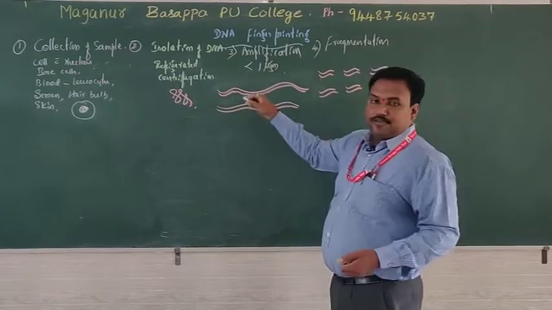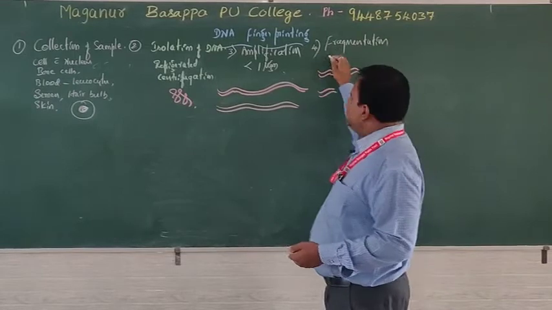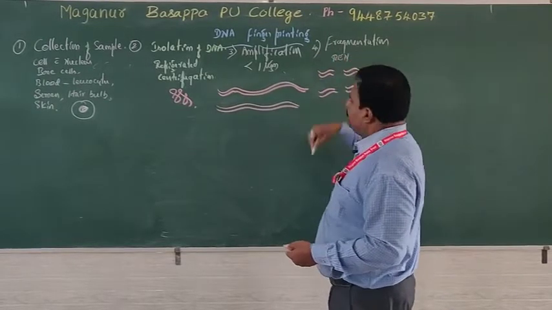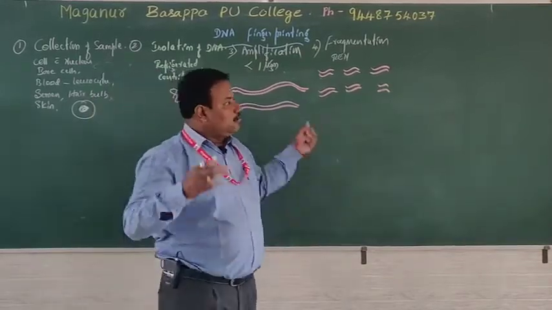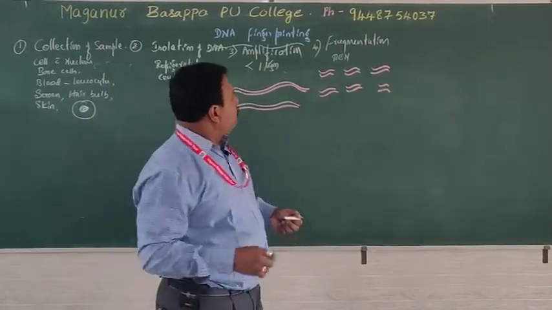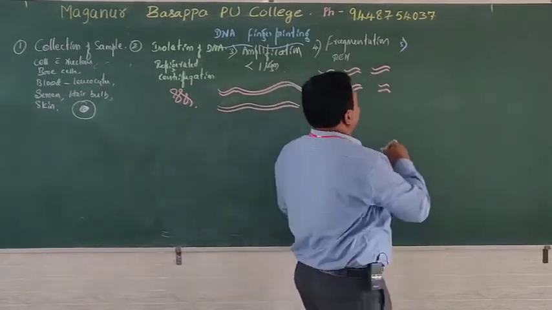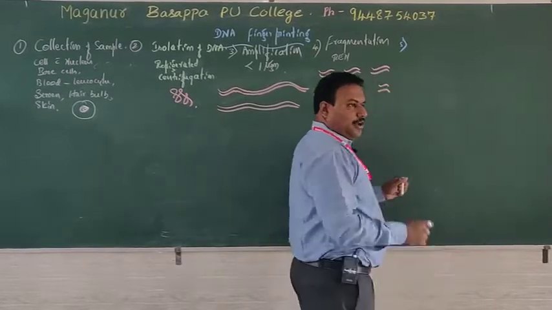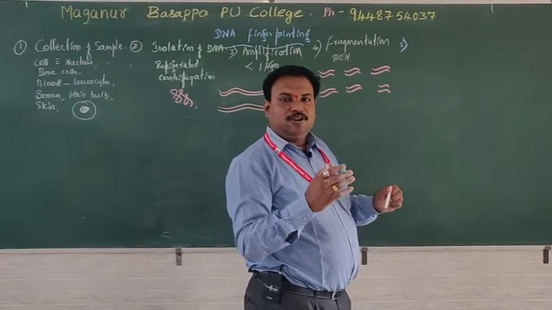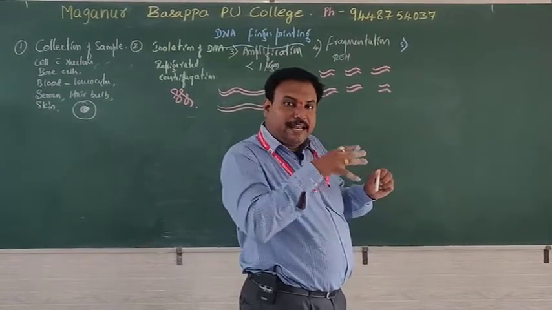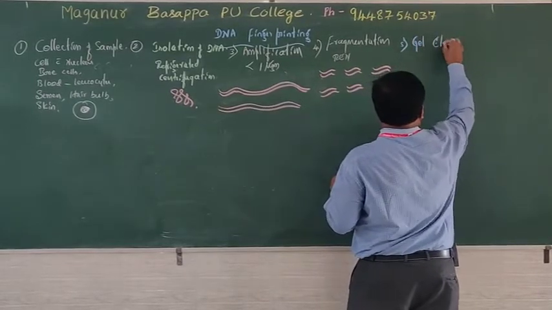The DNA obtained from the sample will be broken down by means of restriction endonuclease. The proper enzyme is used to break up DNA. Now the heap of DNA is present. From this bulk of DNA, we have to separate the DNA fragments uniformly. Uniform separation of DNA fragments is done by gel electrophoresis.